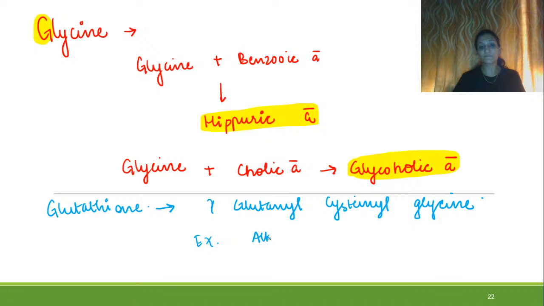alkyl groups, then alkyl halides and alkenes, right?